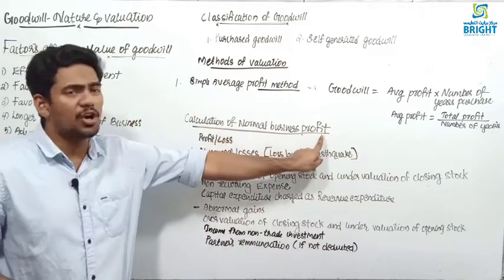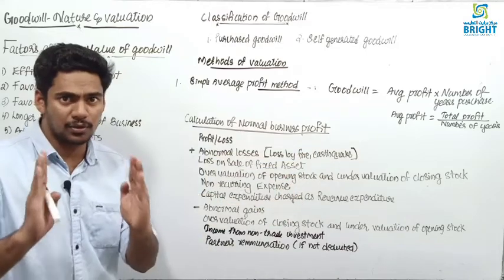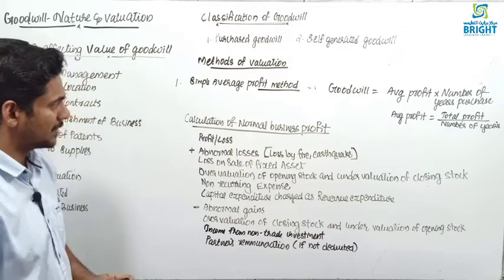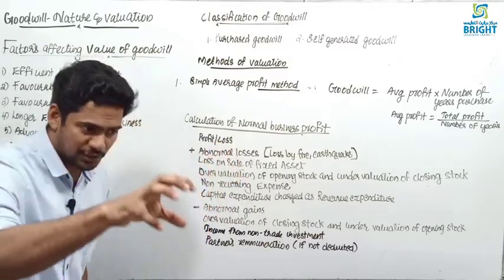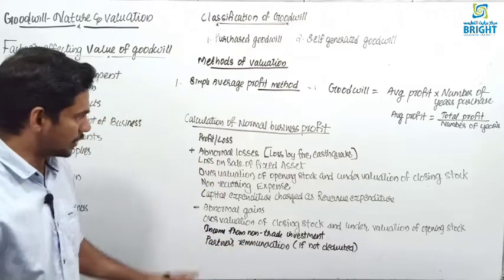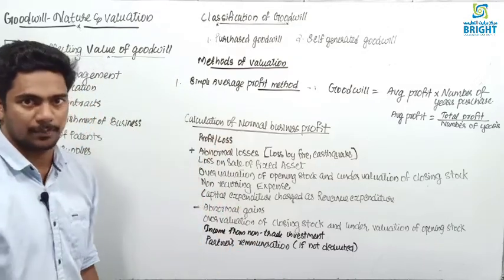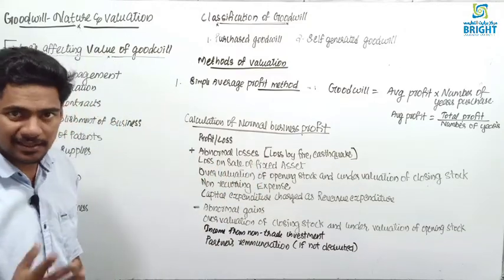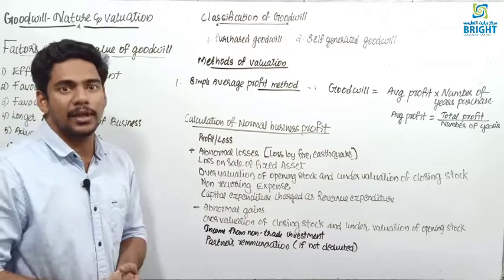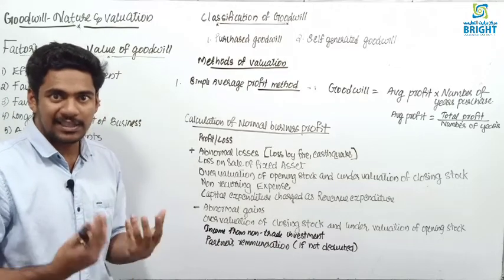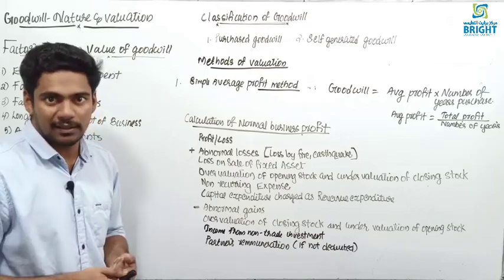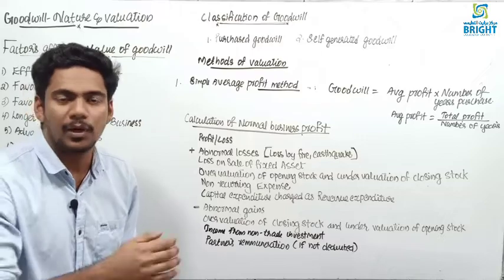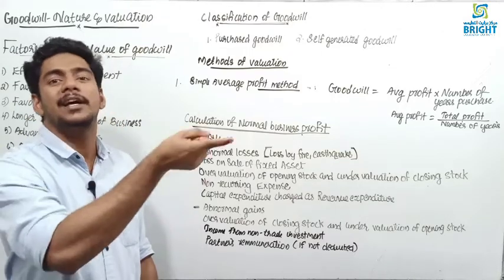See, calculation of normal business profit: profit earned from normal course of business actions. First you are taking the profit given in the question, say profit 10,000. If abnormal losses are already deducted in this profit during this year, like an earthquake, a theft, or loss by fire, once you deducted them, you have to add back to get the normal profit.